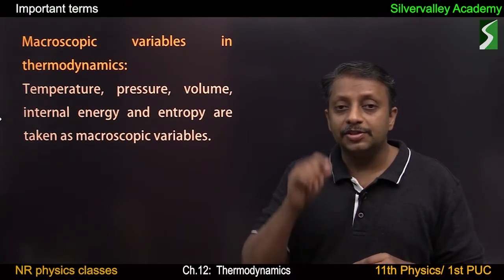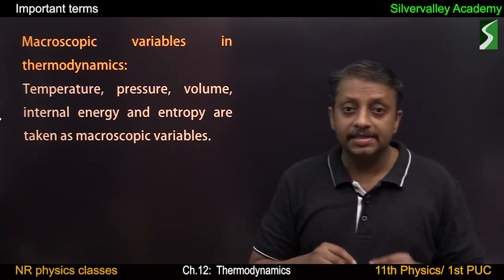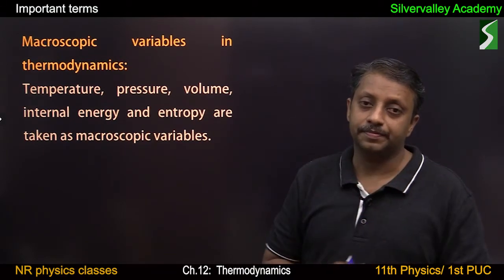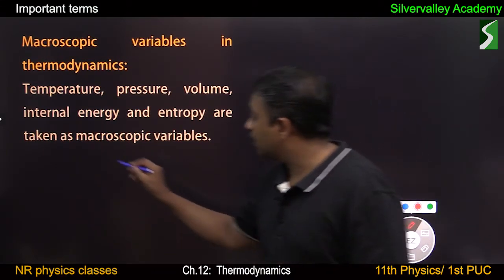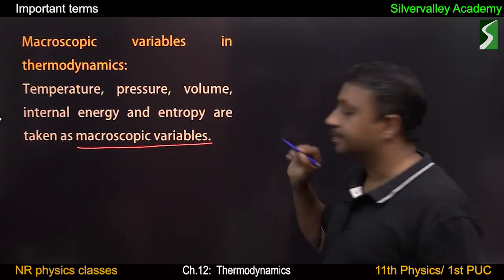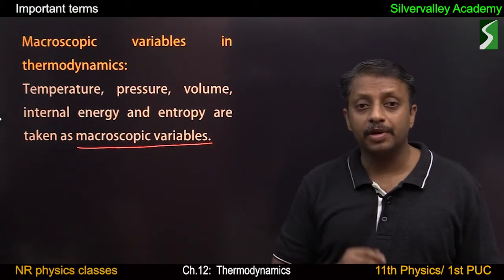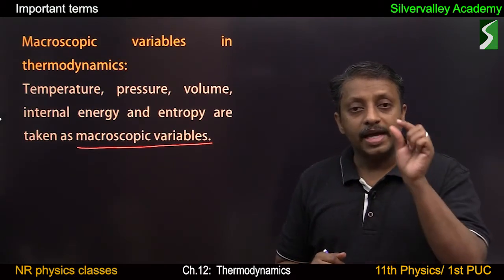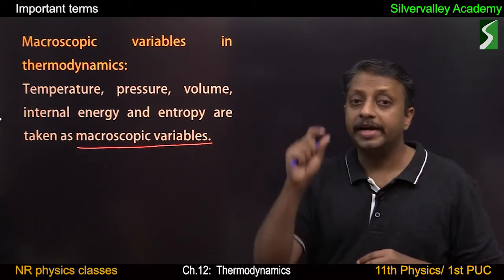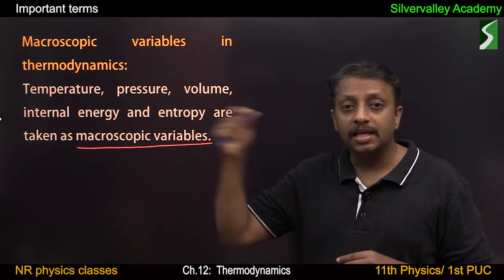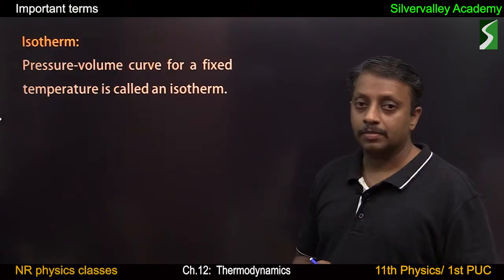So it is the temperature of the material, of a group of molecules. That is why they are called macroscopic variables. An example of a microscopic variable is the diameter or radius of a molecule. Thermodynamics doesn't deal with a single molecule.